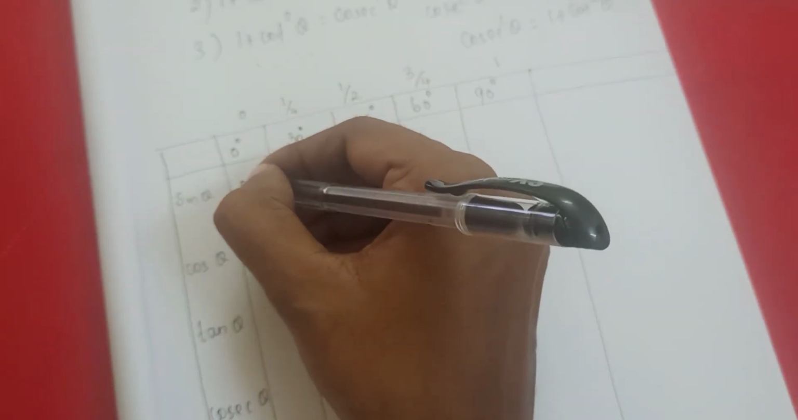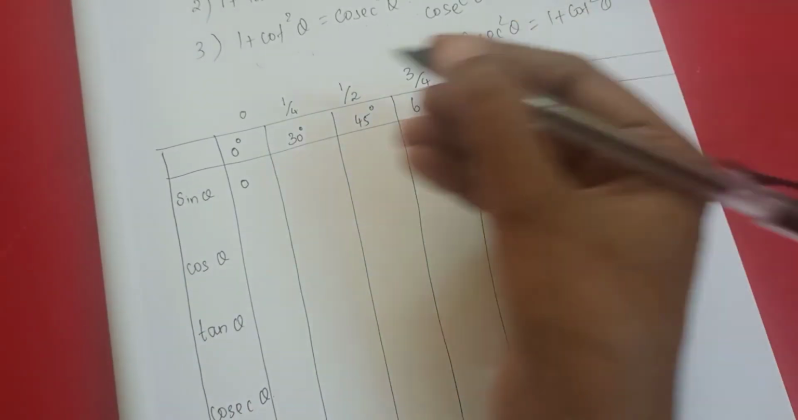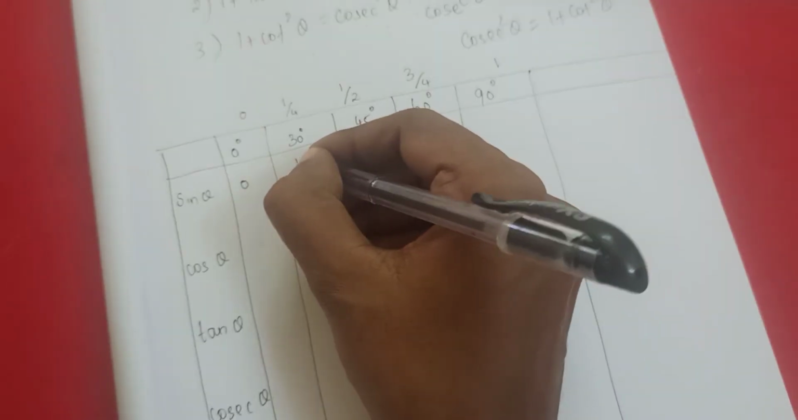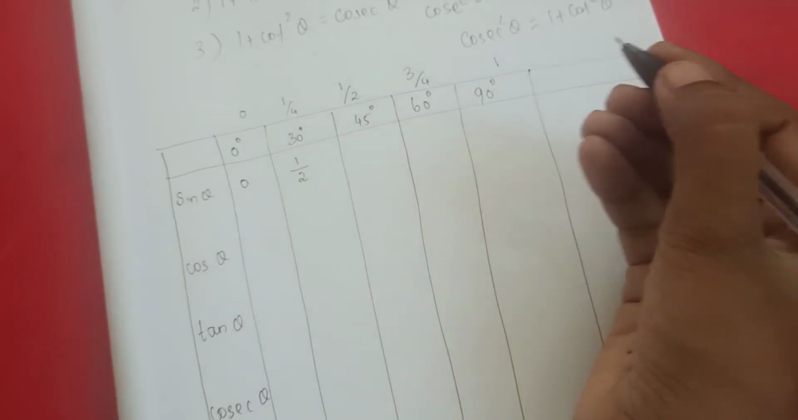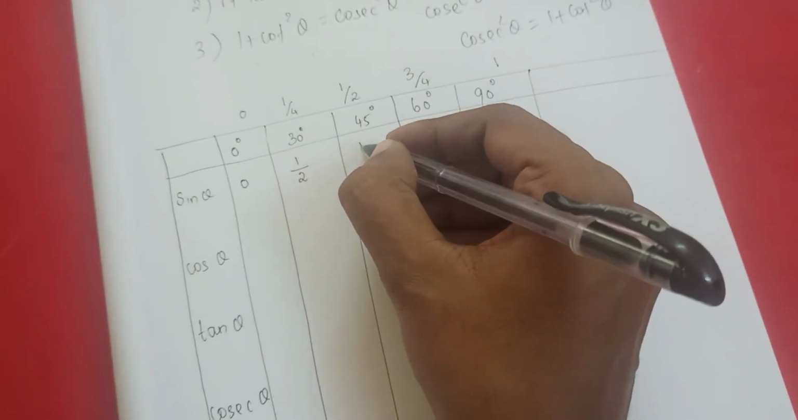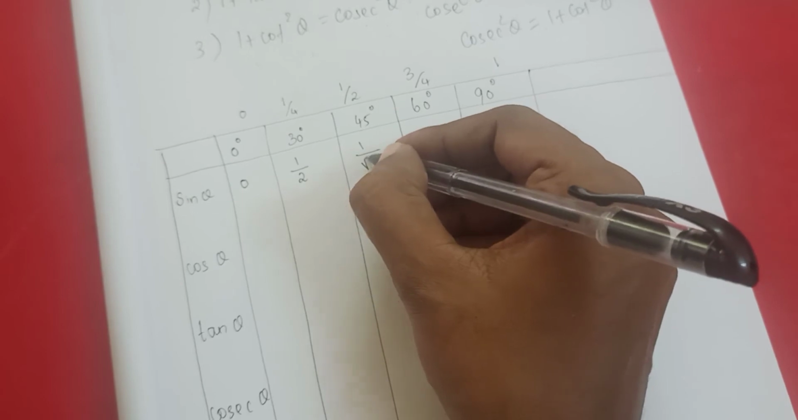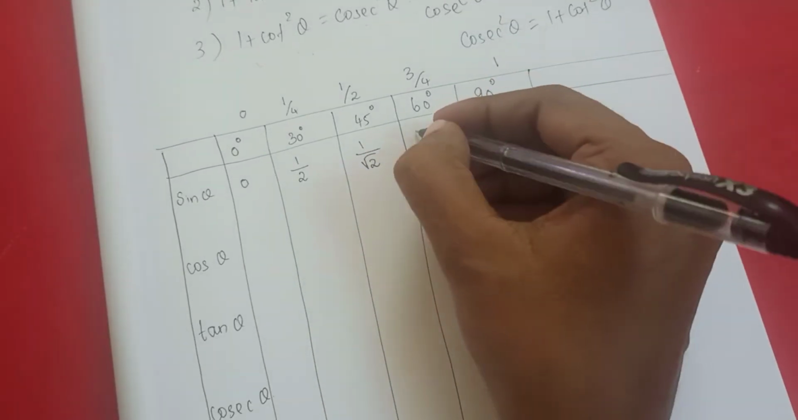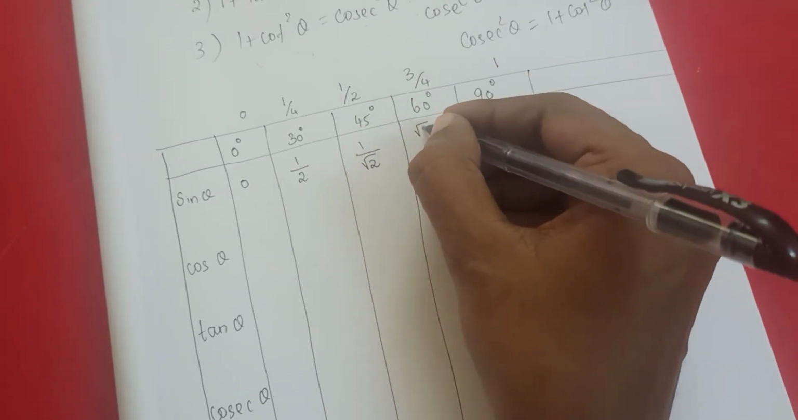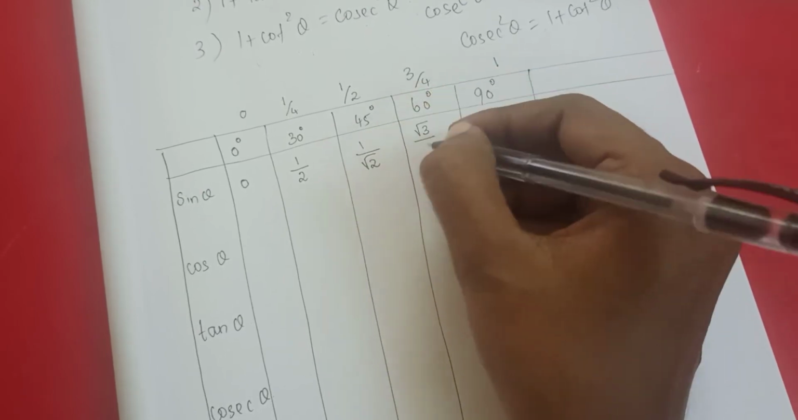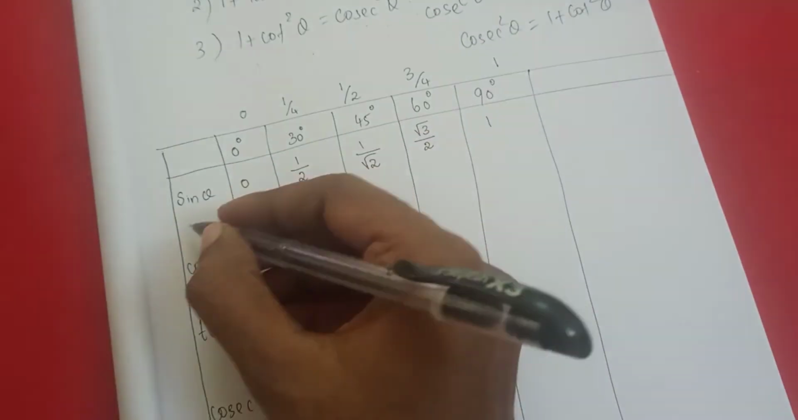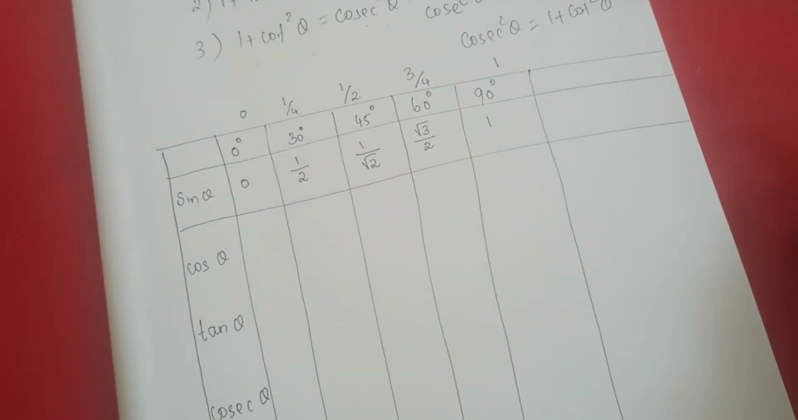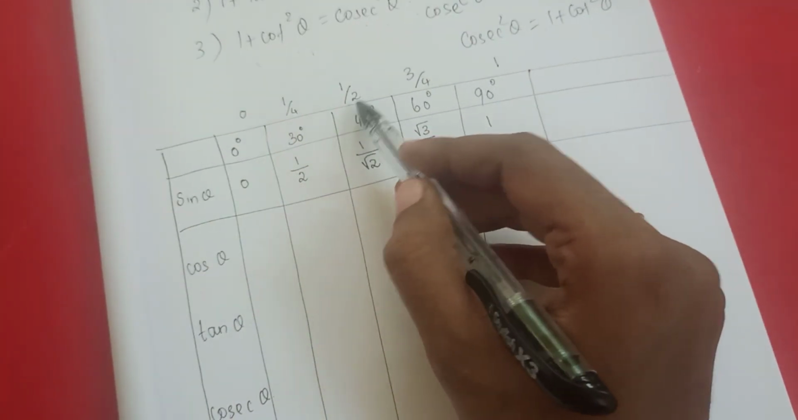So 0, the square root value is 0. 1 by 4, what's the square root value? 1, the square root value is 1. 4, the square root value is 2. Then 1 by 2 means 1, 2, the square root value is root 2. Then 3 by 4 means 3, the square root value is root 3. 4, the square root value is 2. 1, the square root value is 1. Okay, so this is the value for sin theta. Understand, students? So 0 to 1, in between there is 1 by 4, 1 by 2, 3 by 4.